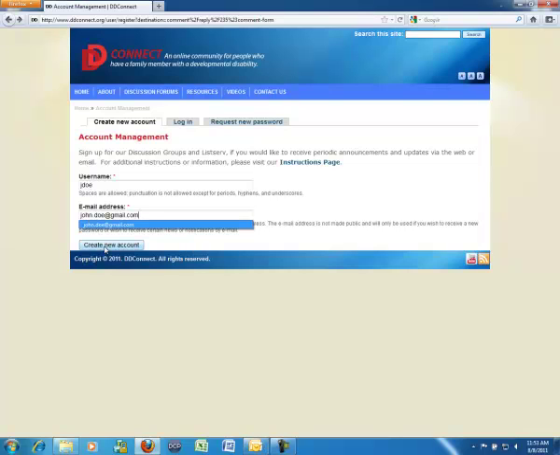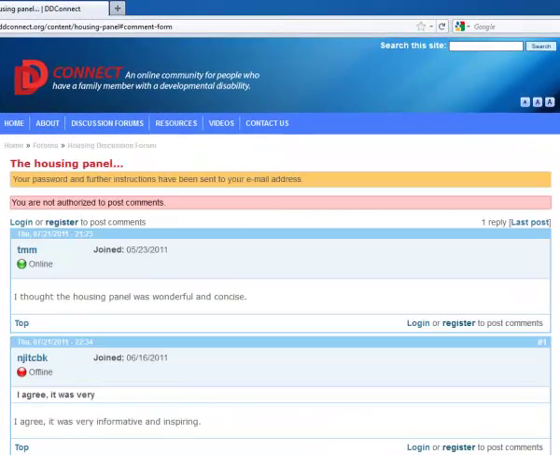And what happens here is you will receive an email at this address welcoming you to the DDConnect community and also giving you a temporary password by clicking New Account. This is the page that will come up as soon as you hit Create New Account. It indicates that your temporary password, and further instructions have been sent to your email address, but you're still not allowed to post comments until you use the password to fully register and unlock this capability.